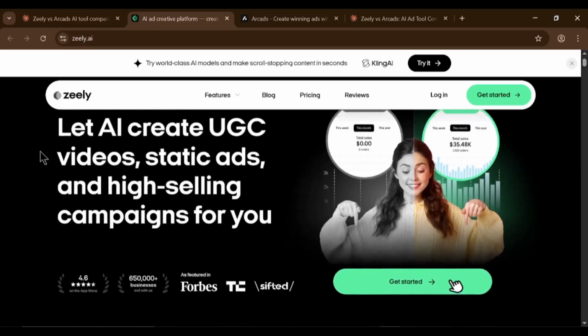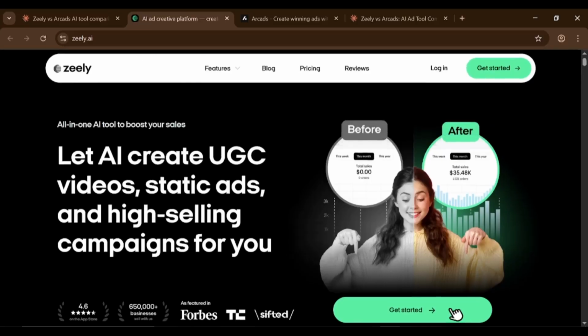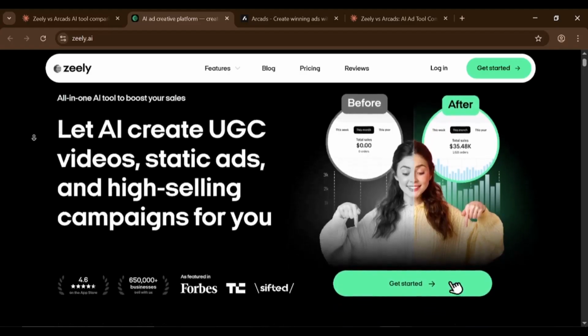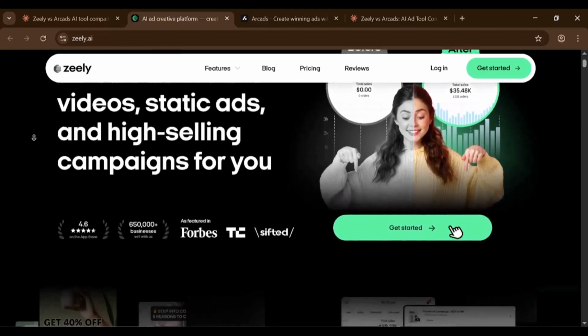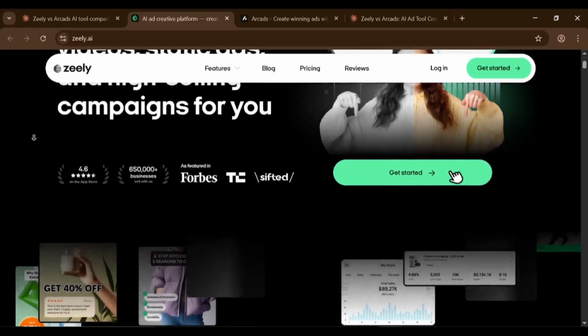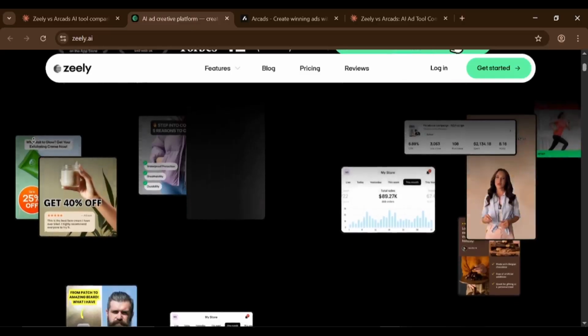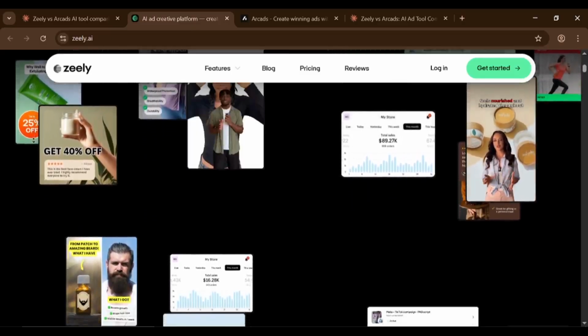Let's start with Zeely. This tool is built for small business owners who want everything in one place. You can create video ads, static images, and even launch campaigns directly to Facebook and Instagram. It's like having a complete marketing team in your pocket. Zeely uses AI to write your ad copy, pick the right visuals, and build multiple versions for testing. The best part, it connects to Shopify so it pulls your product photos and prices automatically.